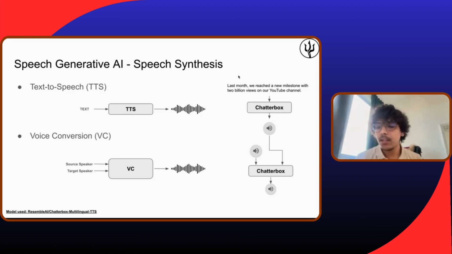And there were as well other models, which are voice conversion. So basically in voice conversion, we get as input two audios: a source speaker and a target speaker. The source speaker has the content that the target speaker should say. So for example, let's say that I am the source speaker and the target speaker is Omnia. I can say a sentence, hello everyone, how are you today?